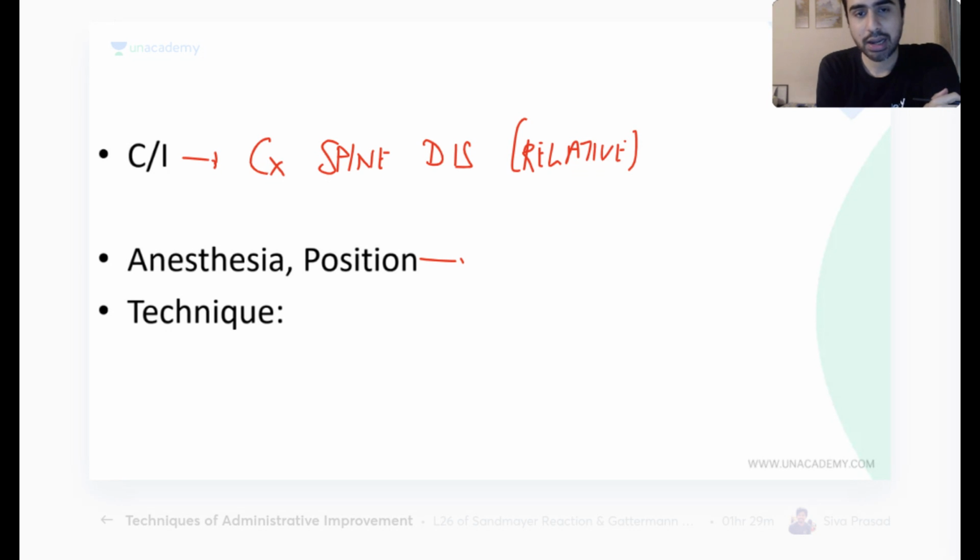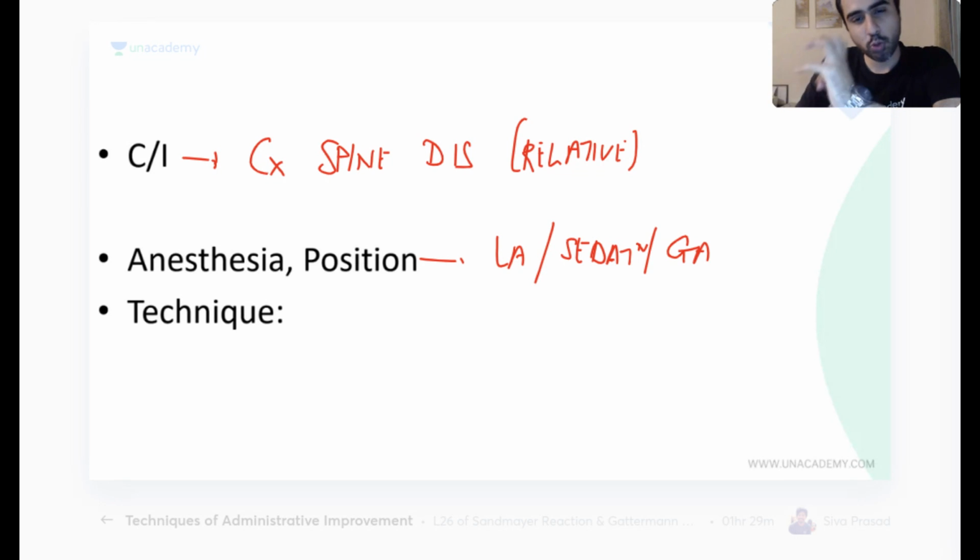Any other? So this can be done in local anesthesia. You just spray the anesthetic in the throat, or it can be done in sedation, or it can also be done in general anesthesia, depending on the indication. If I have to only diagnose, I can do it in local anesthesia. If I have to do some intervention like dilation or banding, better to do it in general anesthesia.